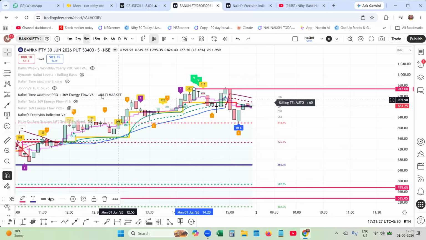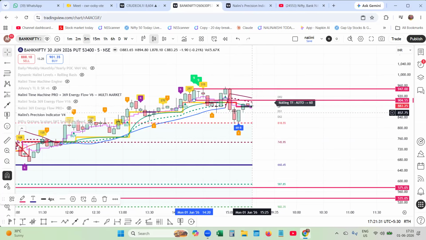315 was this candle. The price has closed below the Tesla number.